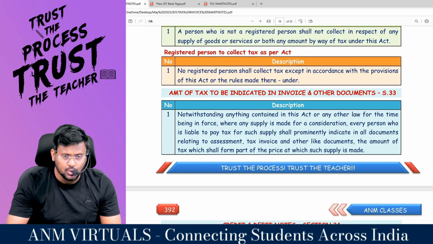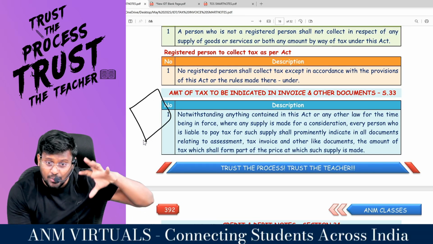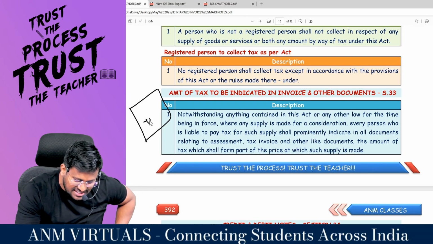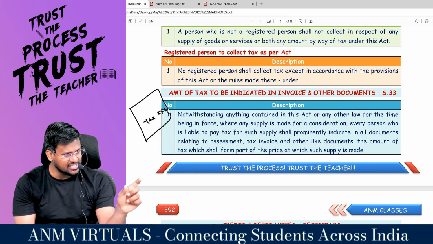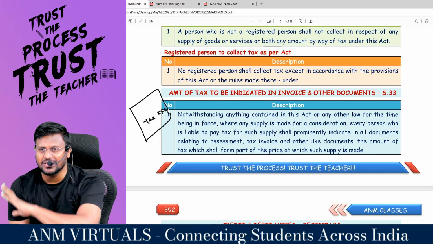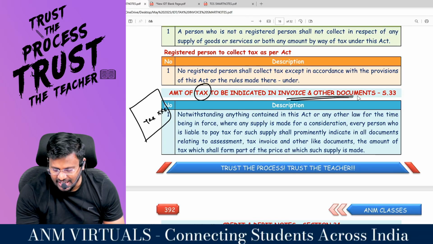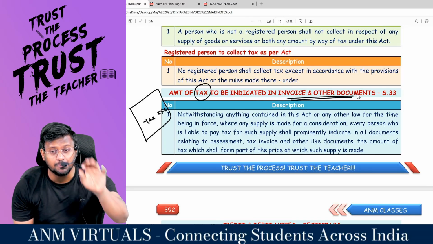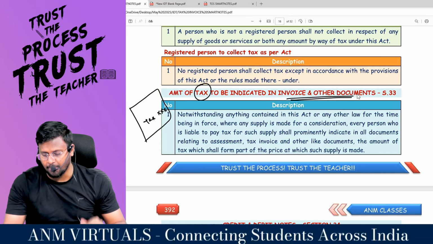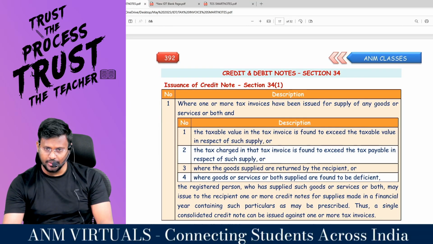Sir, we understood who are the persons who are supposed to raise the tax invoice. In that tax invoice, show the tax amount clearly. How much is the CGST? How much is the SGST? How much is the IGST? That's the amount of tax to be indicated in the tax invoice and other documents. So in the tax invoice, you have to specifically show the amount of tax. That's section 33. Are you all really with me?